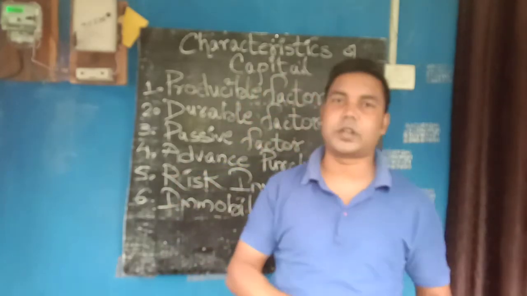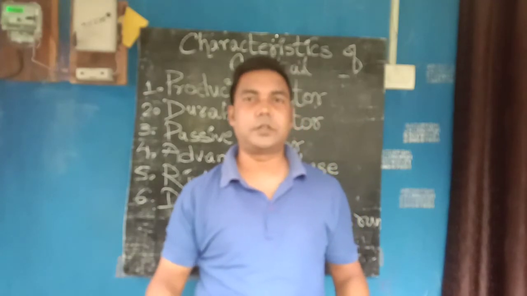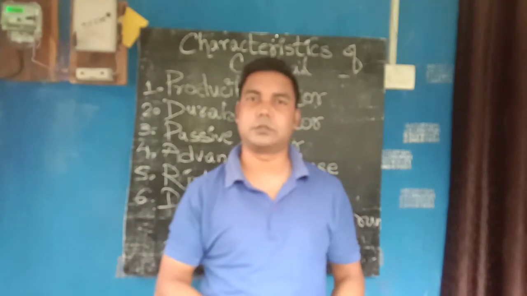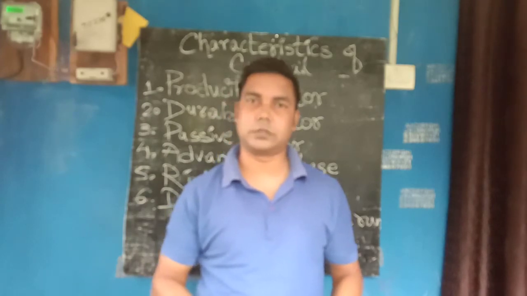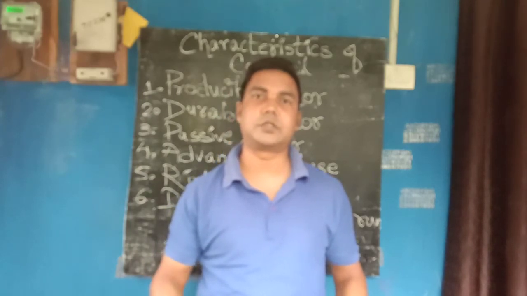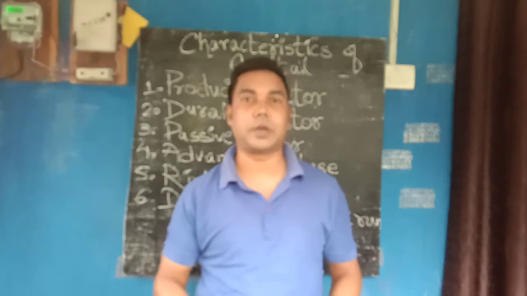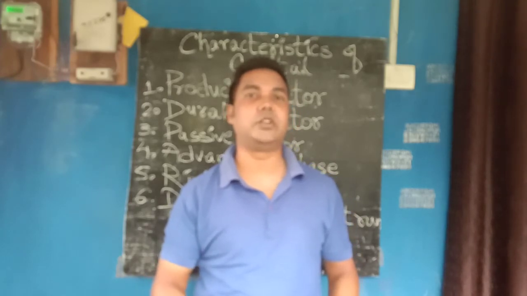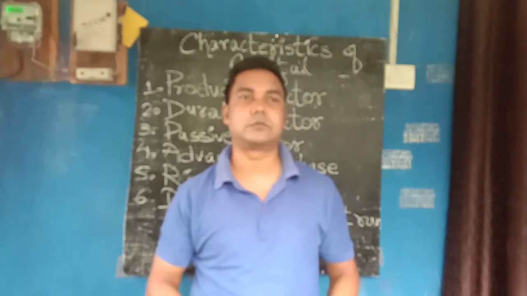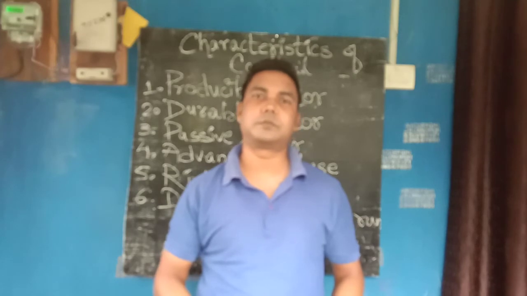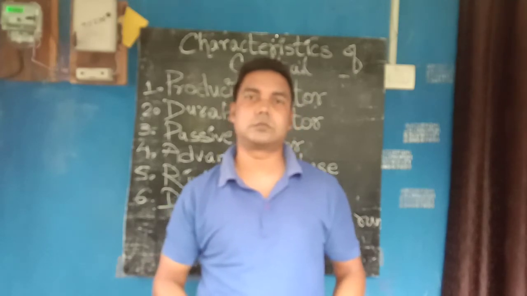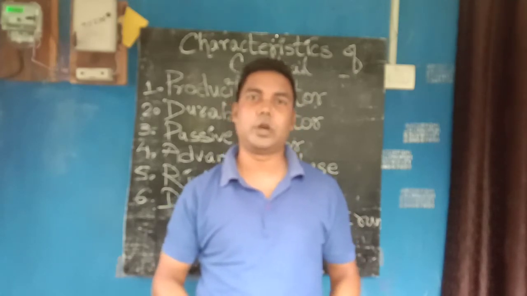Next, passive factor. Capital is the passive means of production. Labor was the active means of production, but capital is the passive means of production. Why passive? Because capital itself can't do anything. It needs the help of human power to be operated.